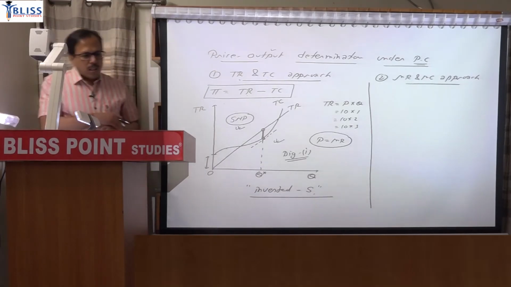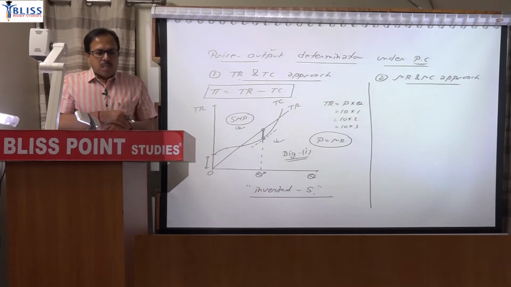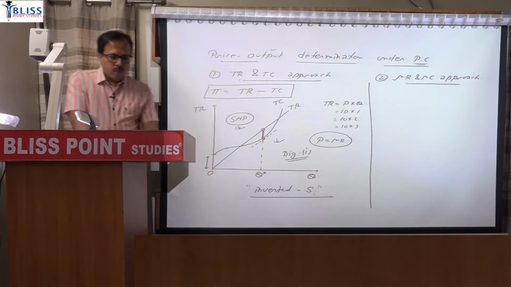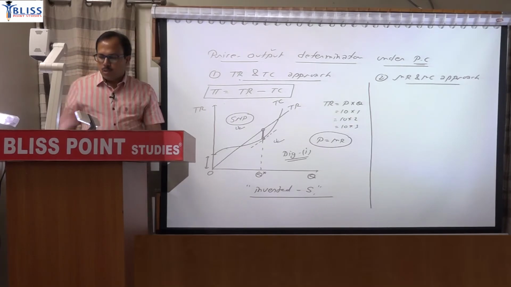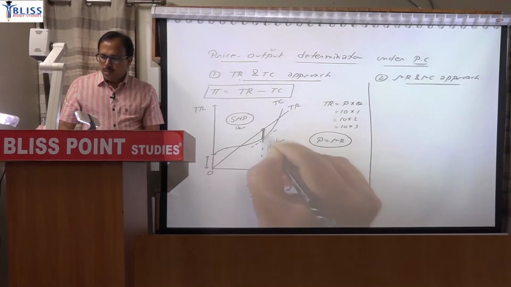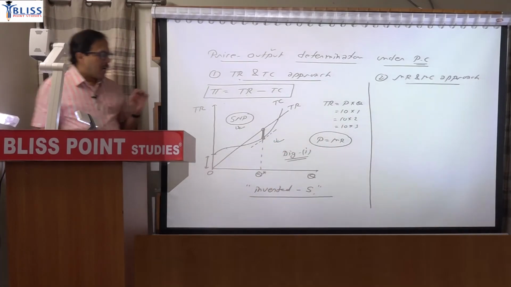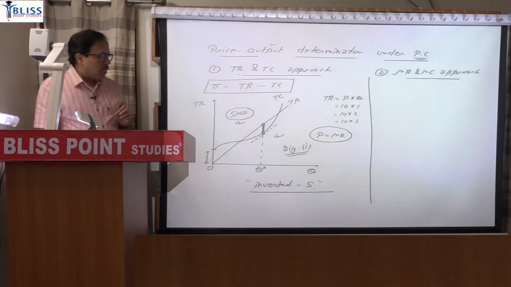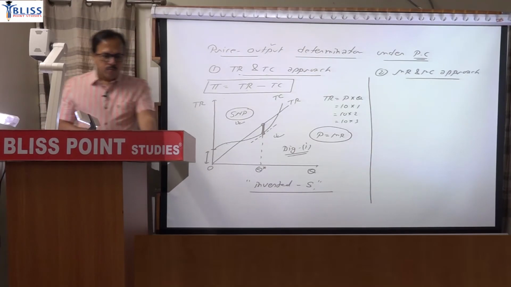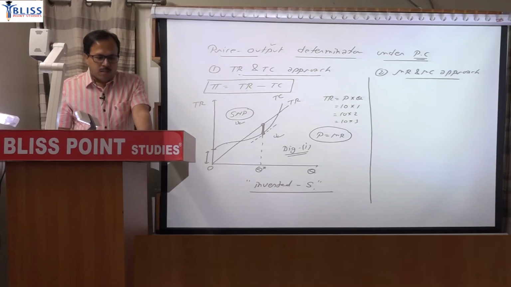Continue with this. The firm maximizes profit when the distance between TR and TC, the distance between total revenue and total cost, is maximized. The distance is maximized here; at any other level of output, profit is not maximized.